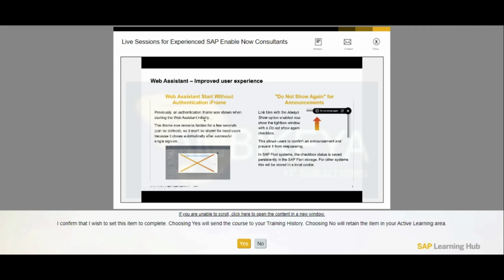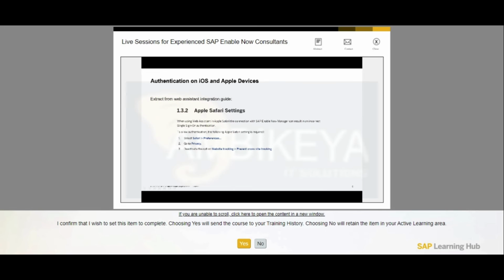Yeah, no relation to this. Yeah, this only means the iframe is not visible anymore, but it's still existing, and the authentication request is still coming from another domain, which means if prevent cross-site tracking is active on an Apple Safari device, whatever that is, no authentication, no Web Assistant.